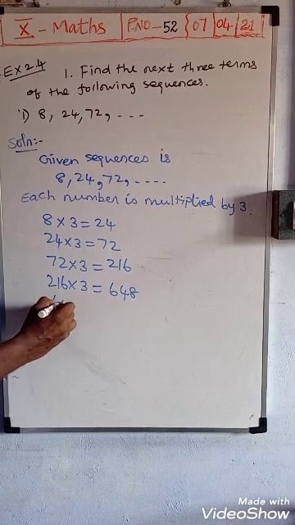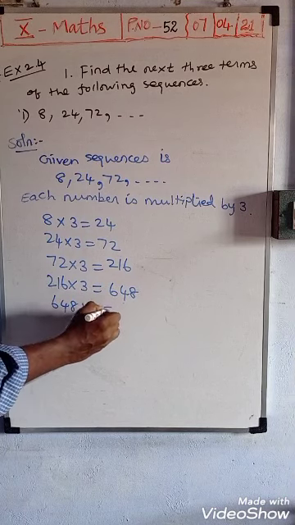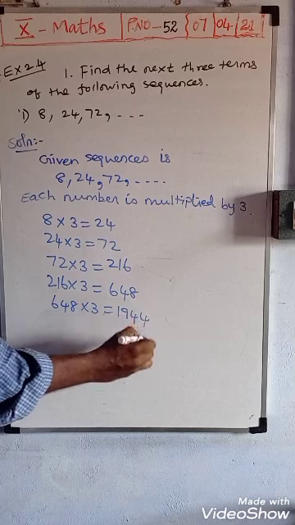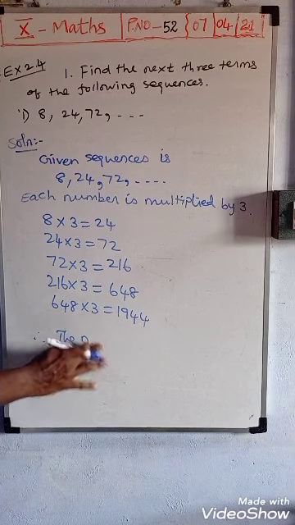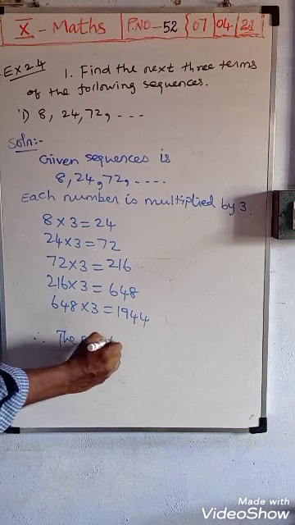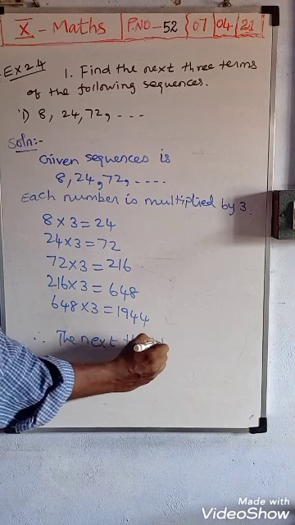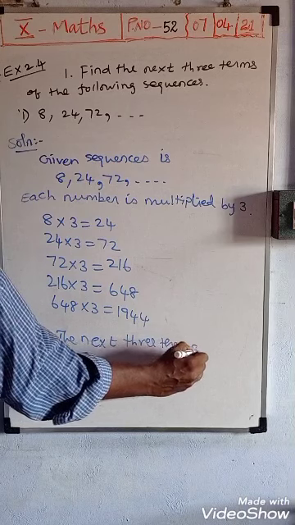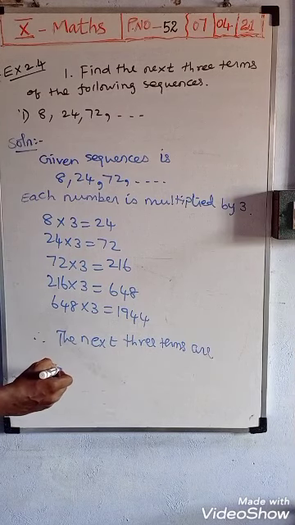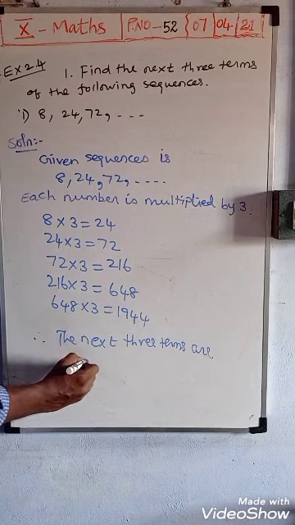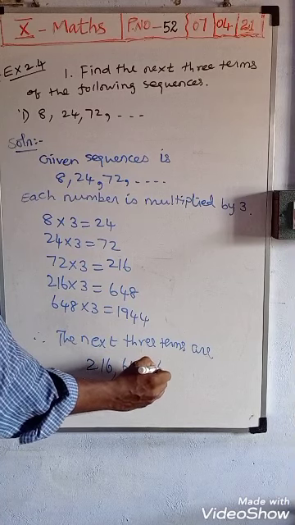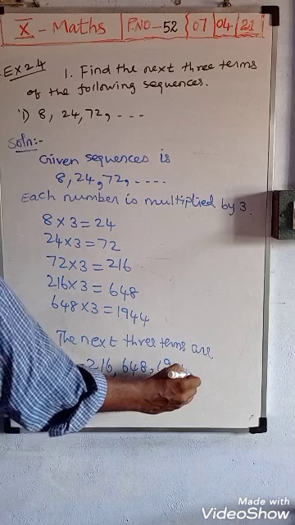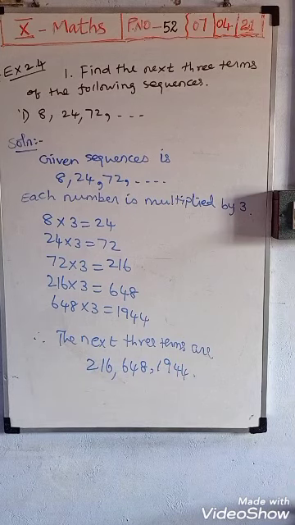Next, 648 threes are 1944. Therefore, the next three terms are 216, 648 and 1944. Okay, that's all.